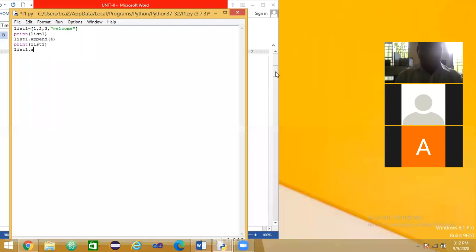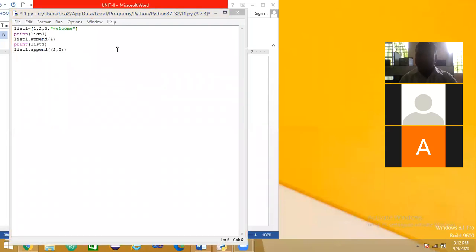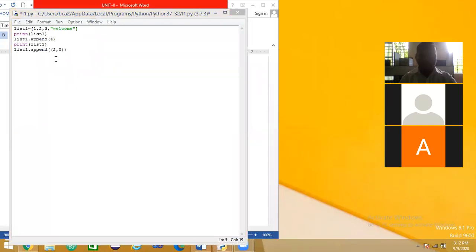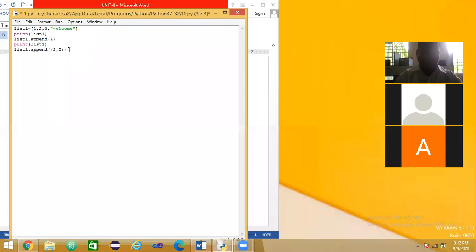List 1 dot append of 2, 0. See this. Print of list 1.